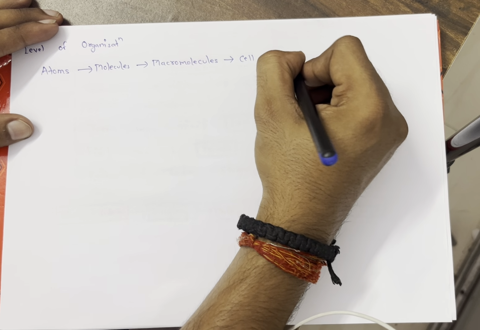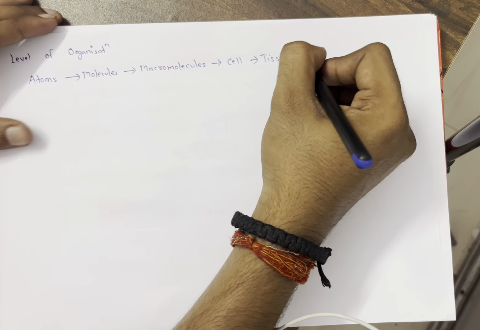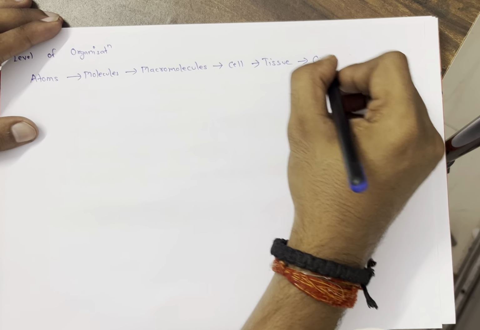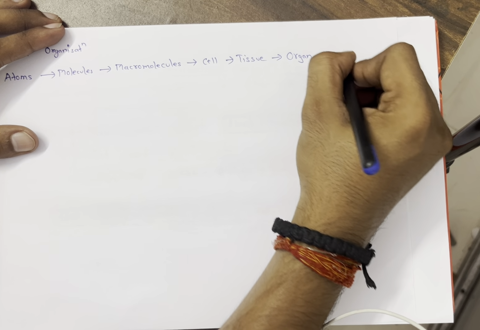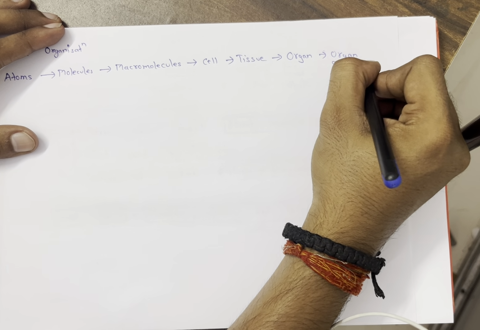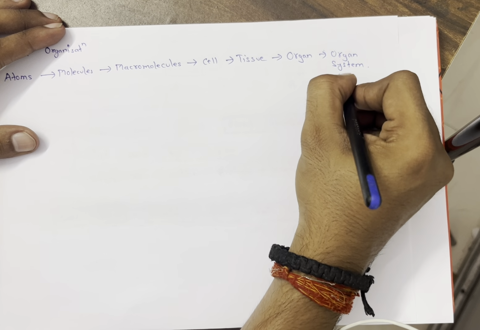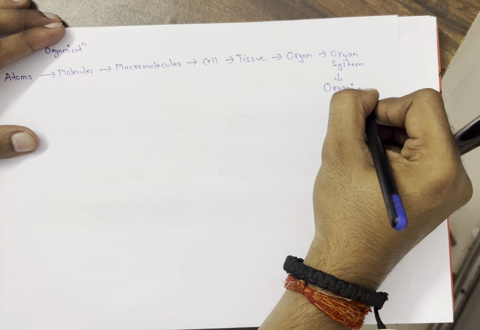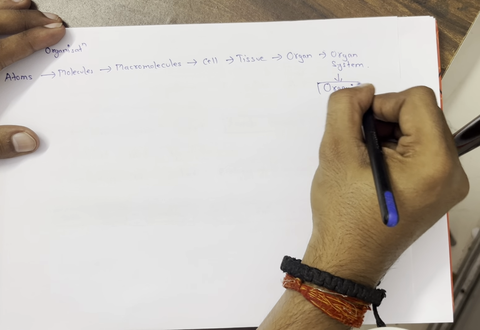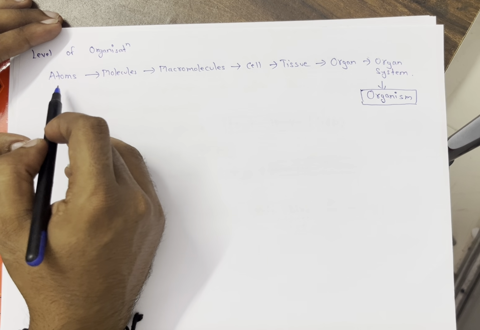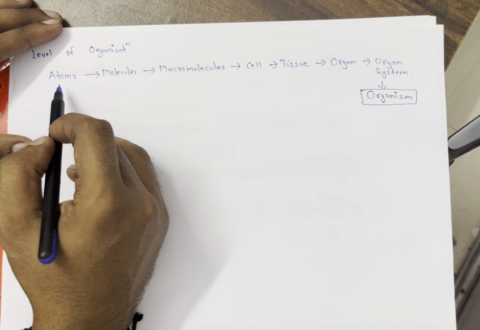When cells combine, they form tissue. When tissues combine, they form an organ. When organs combine, they form an organ system. And when organ systems combine, they form an organism. Have you got it? Atoms we study in physics.